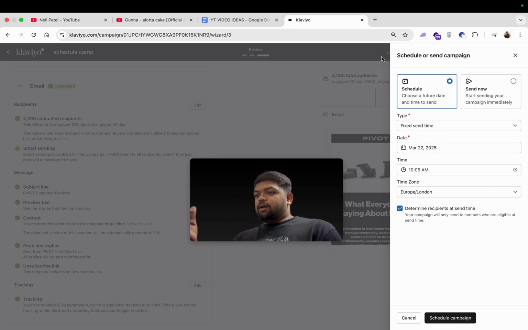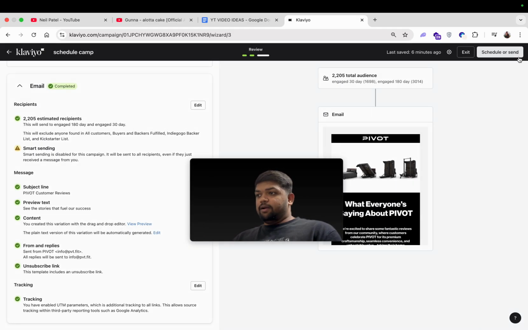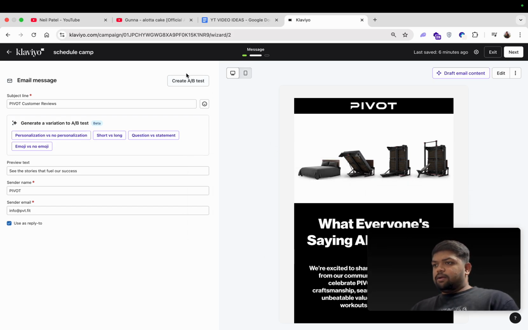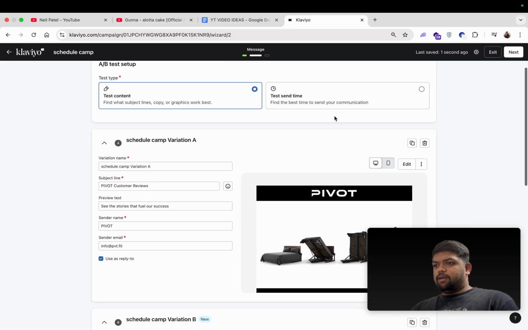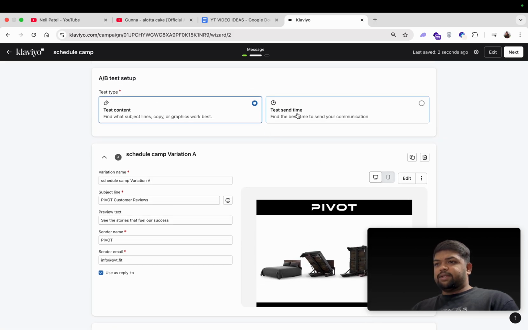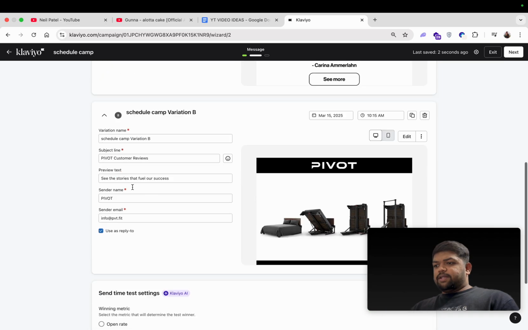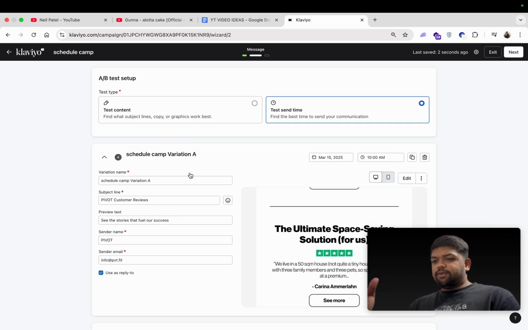Now if you want to A/B test the time, you can do it in two ways. One is via this, just create an A/B test here, and click on this test send time. This is only for two variations.